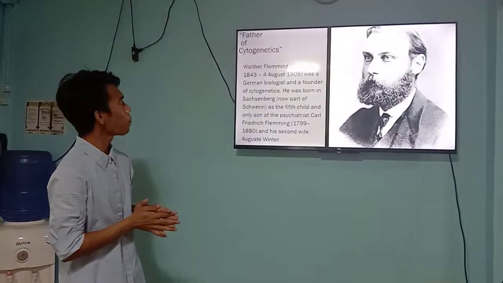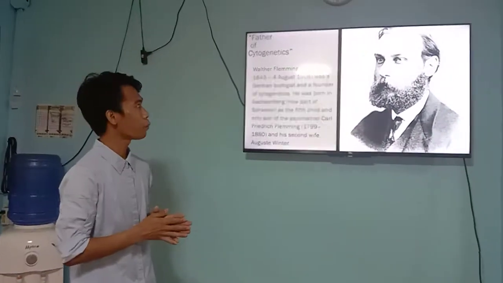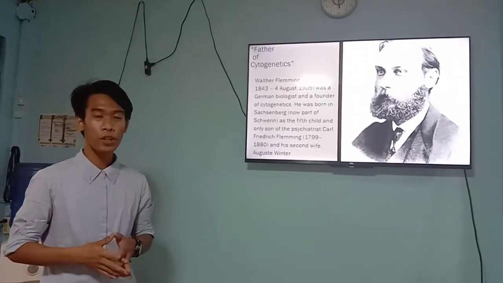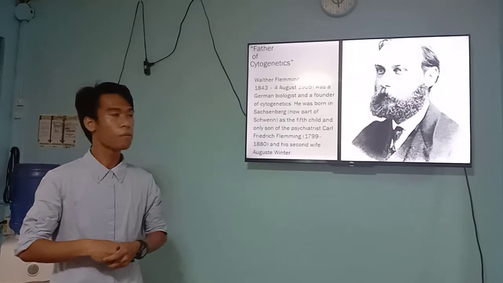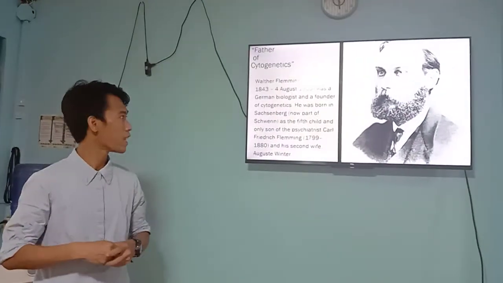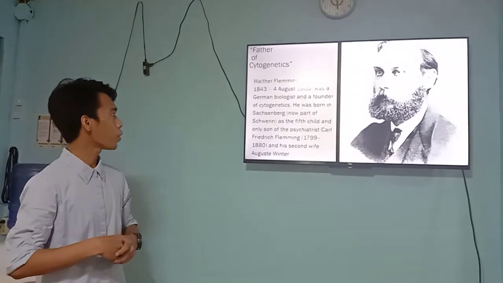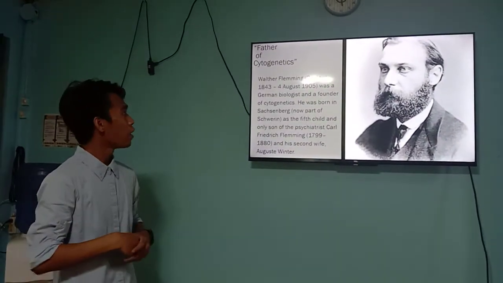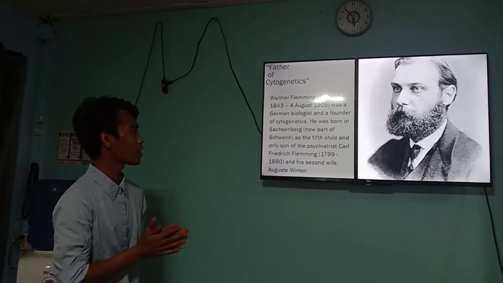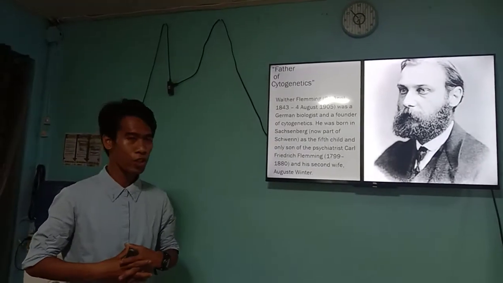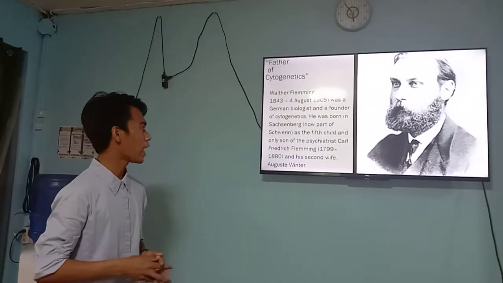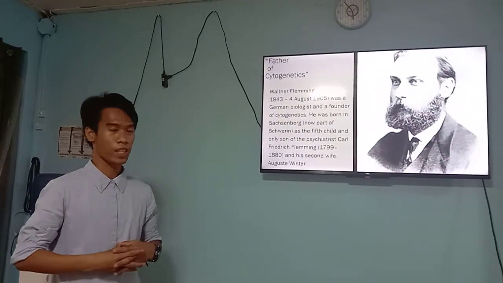Walter Fleming, from 21st April 1843 to 4th August 1905, was a German biologist and the founder of cytogenetics. He was born in Schanzenberg, now part of Schwerin, as the fifth child and only son of the psychiatrist Carl Friedrich Fleming, from 1799 to 1880, and his second wife, August Winter.